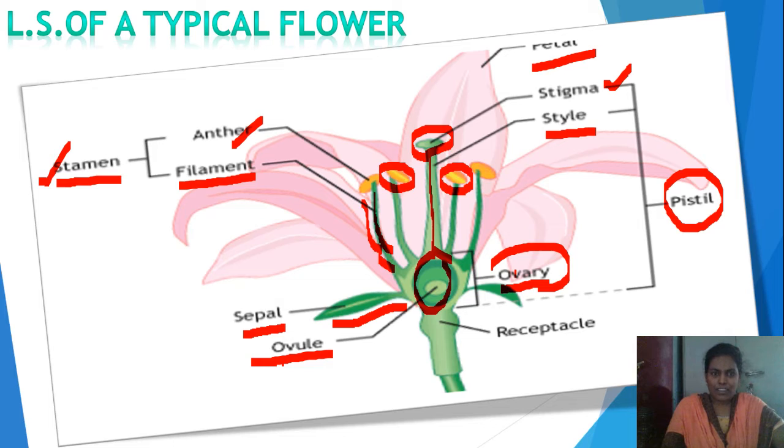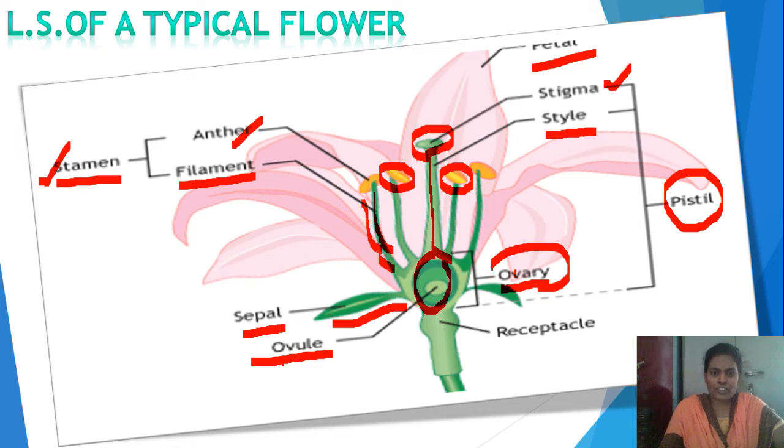Okay. This is about the LS of a typical flower. Different parts: sepals, petals, stamens, pistil. I hope you have understood where gametes are produced. In the stamens, male gametes are produced. In the pistil, that means inside the ovary, female gametes are produced.